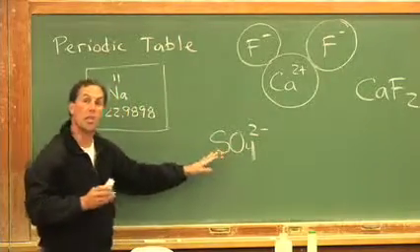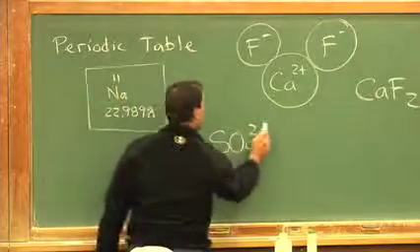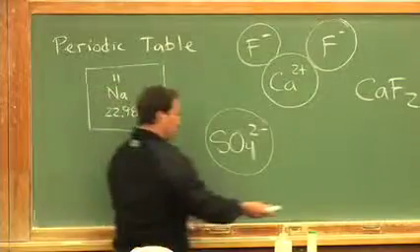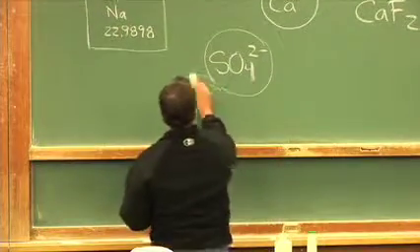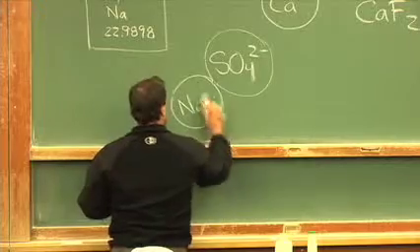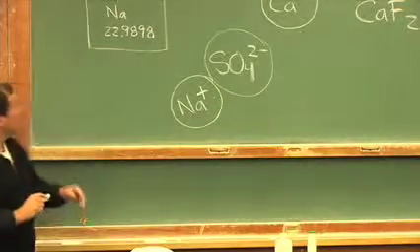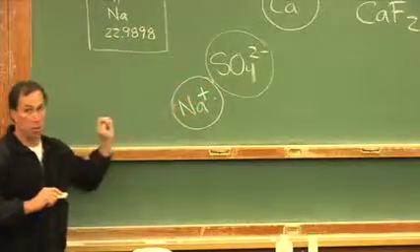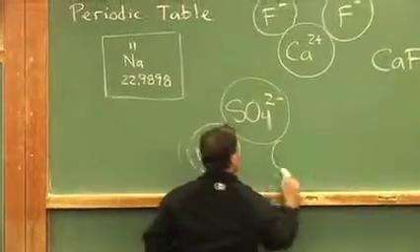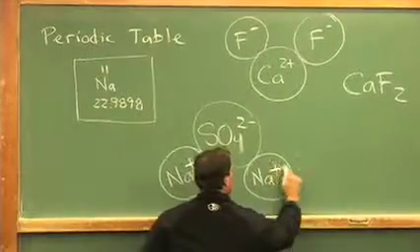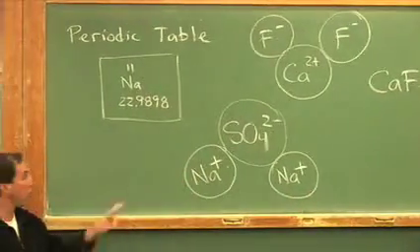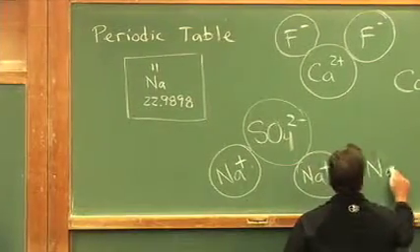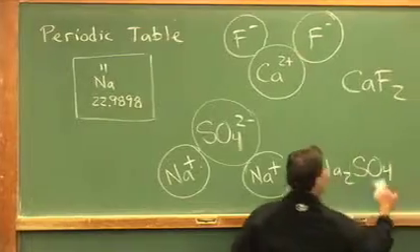Chemical combination for, say, sodium sulfate would look something like this. A sulfate polyatomic ion has a -2 charge. When we combine this with sodium to make an ionic compound, sodium being in group number 1 would be +1, washing the charges. Not quite. We need another sodium. And now we get the cancellation of 2 positive charges with 2 negative. Our chemical formula is Na2SO4.